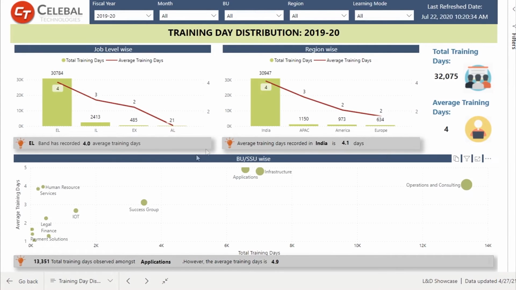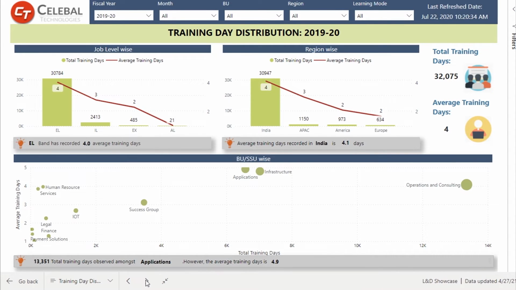Here we have the detailed view for the training days distribution where we can see the distribution across different job levels, regions, BU and SSU. We have total training days and average training day values, and we can also analyze here in the scatter plot that the higher these values are, the nearer they are to the target, and the lower these values, the farther the target is.